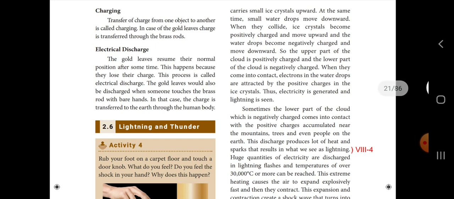Sometimes the lower part of the cloud, which is negatively charged, comes into contact with the positive charges accumulated near the mountains, trees, and even people on the earth. This discharge produces a lot of heat and sparks that results in what we see as lightning.